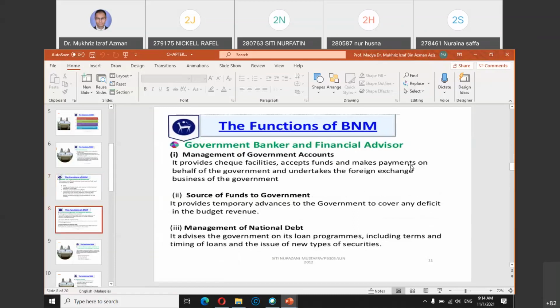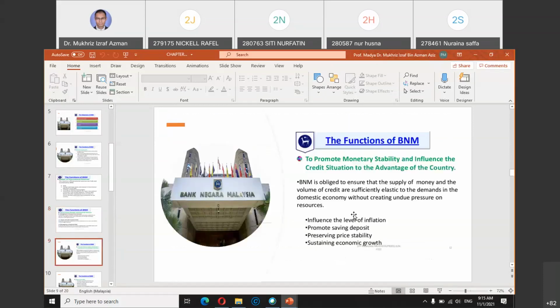And then the bank of the government. Government banker means it manages the government account and manages national debt. For example, everyone has their own bank. My bank is like CIMB or Bank Islam, so that is our personal bank. For the government, their banker is the central bank, and also management of hutang, or debt. So this is another function of the central bank.